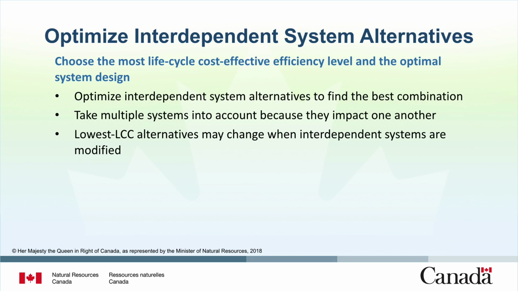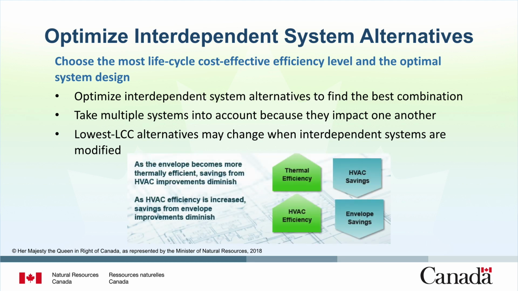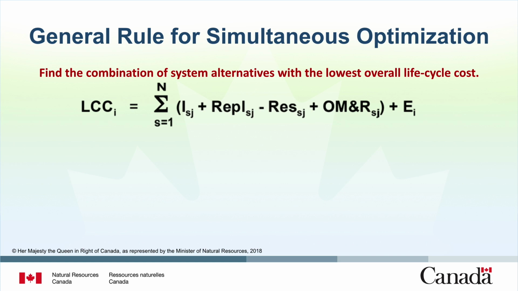Now we will look at an example that involves optimizing interdependent system alternatives with the goal of discovering the best combination. Since a facility has multiple systems that affect each other, it is important to account for these interactions. In many cases, the lowest LCC alternatives may change when other independent systems are modified. For instance, if the building envelope becomes more thermally efficient, the savings from HVAC system improvements will diminish and vice versa. Here is the equation representing the general rule for simultaneous optimization.